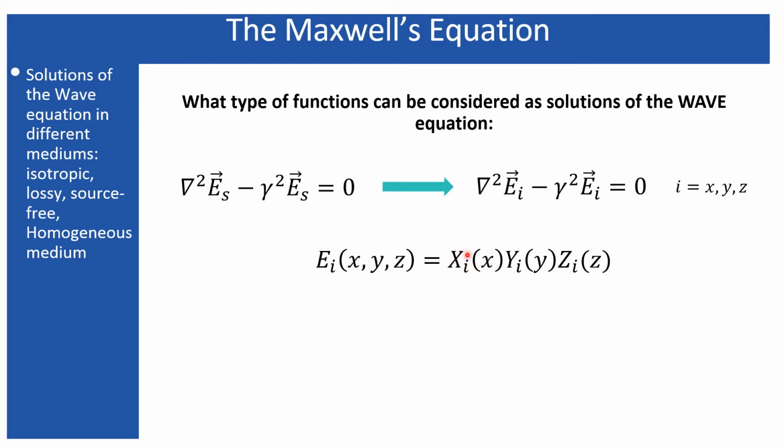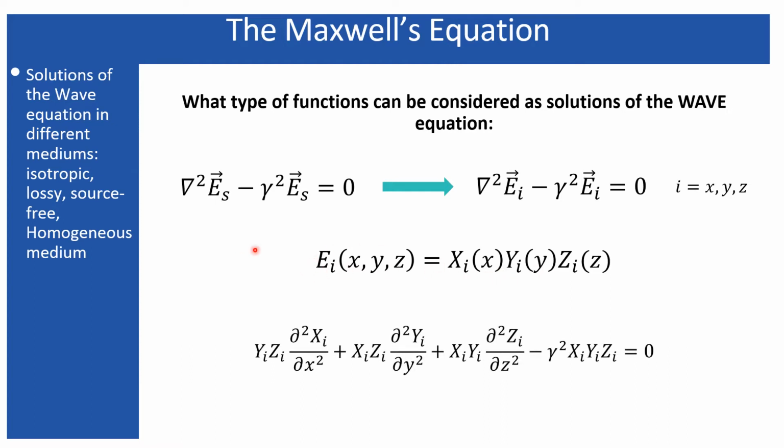So this xi is an x dependent function, yi is a y dependent function, and zi is a z dependent function only. And i stands for only one component, as I told. So for each component of the electric field there will be a different set of such equations.